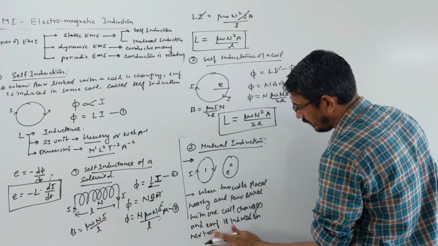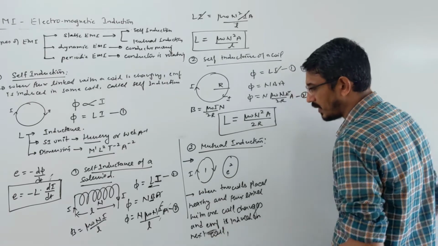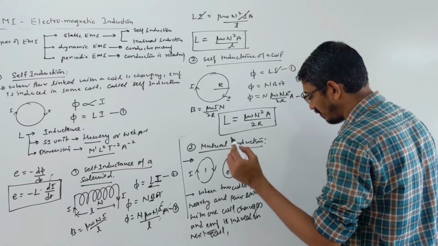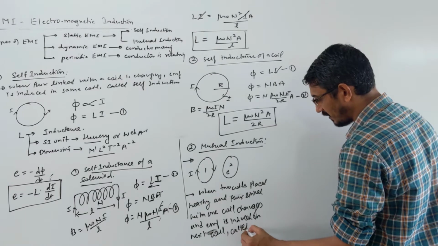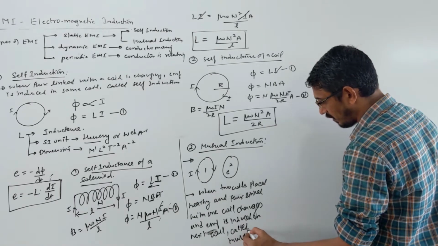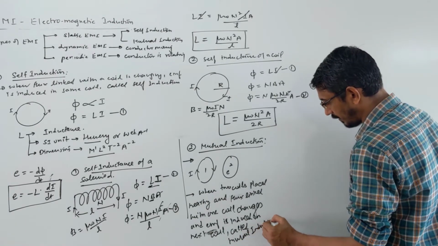Then this phenomenon is called mutual induction. Write properly.